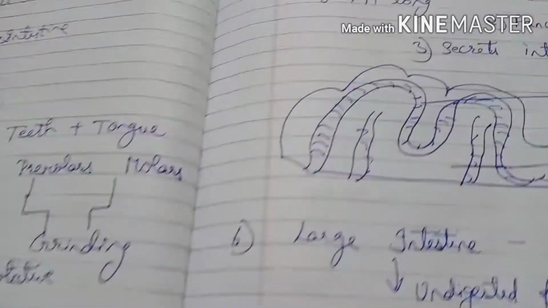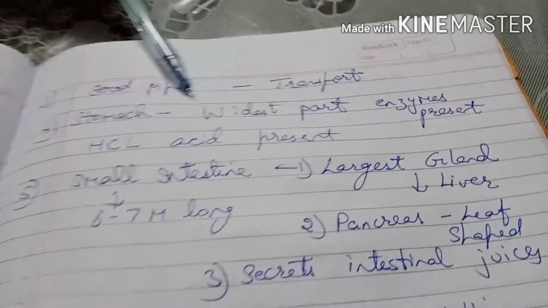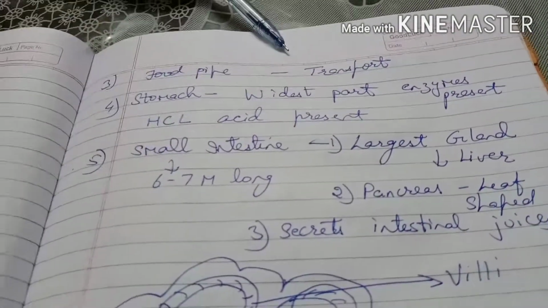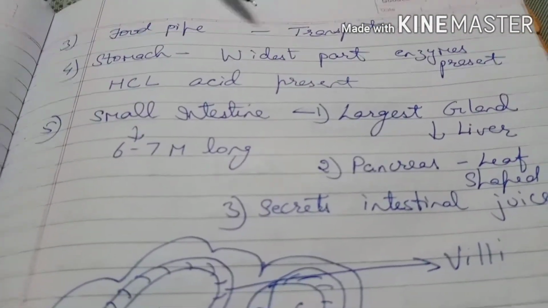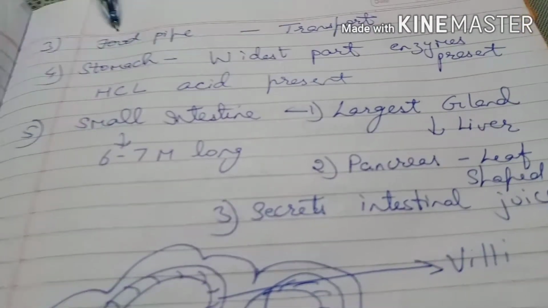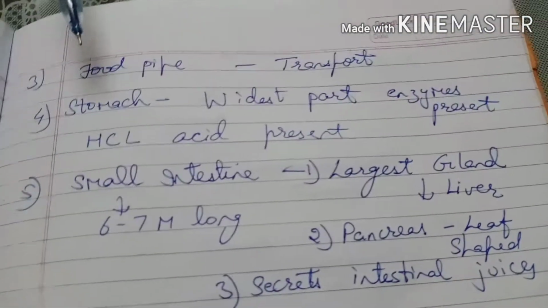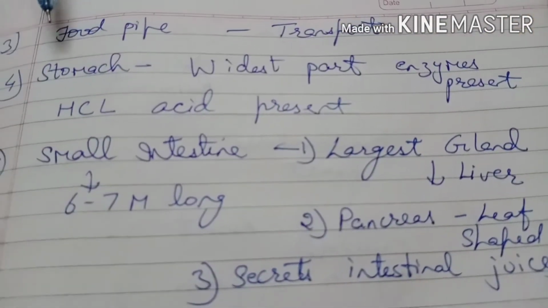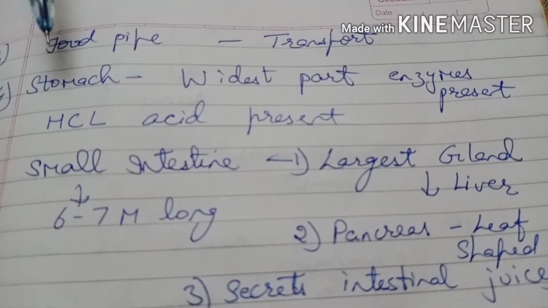The food pipe, which is also called esophagus, helps in the transport. It is a type of transport between the mouth and the stomach. From the mouth, the food is transferred to the stomach with the help of the esophagus. It is a long, narrow tube which starts from the buccal cavity to the stomach.